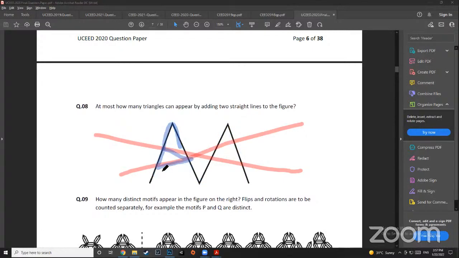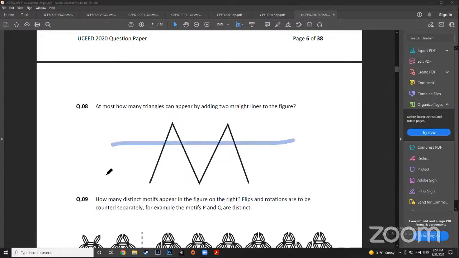But if you can say that, sir, what if you draw parallel lines instead? So then you can count this also. 1, right? 1, 2, 3, 4, 5, 6, right?